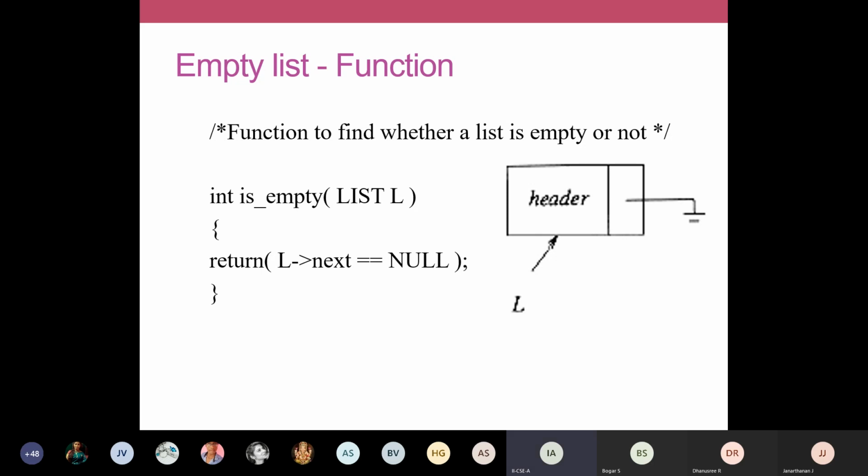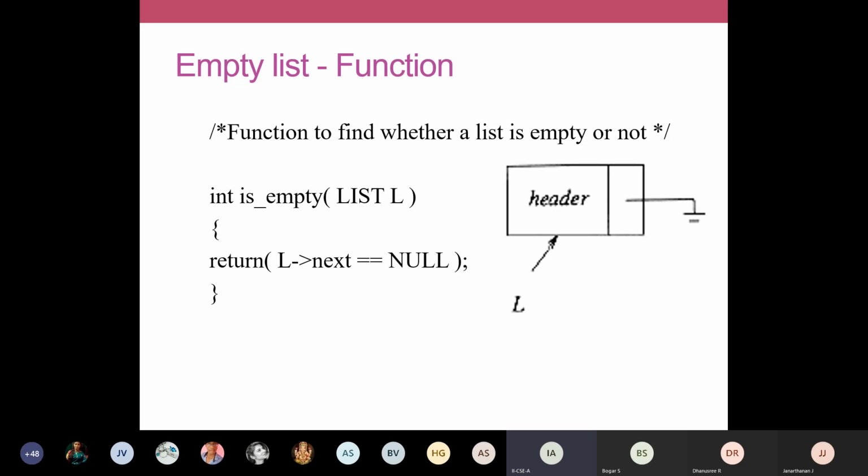This is an if statement. Your if statement can be written like this also inside your return statement. So if L arrow next is equal to null, then it will return true, or 1. If it is non-empty, it will return a 0. You just write this in your notebook. This is a function to find whether a list is empty or not.